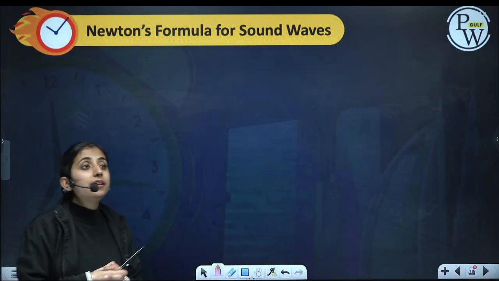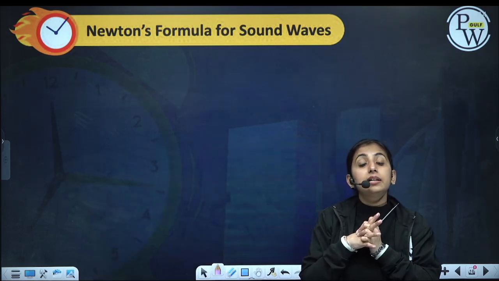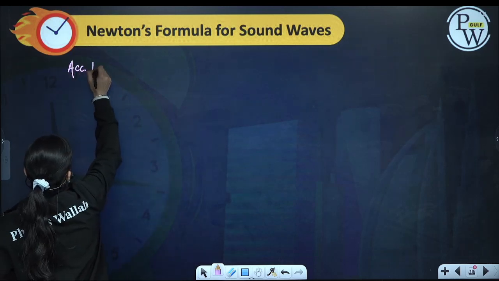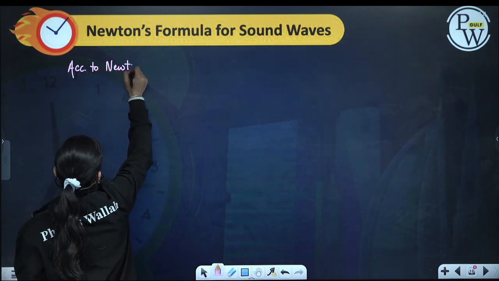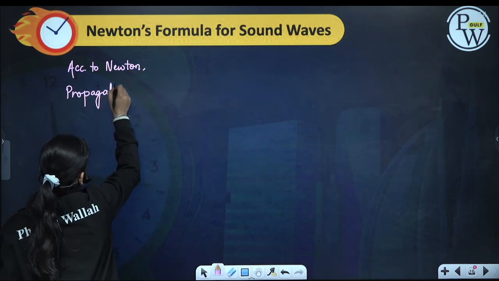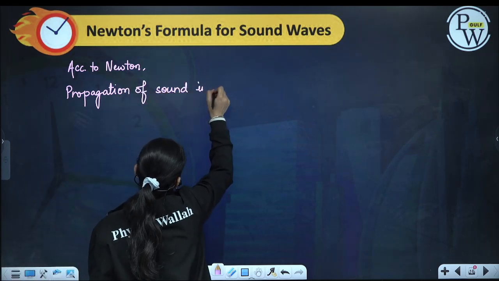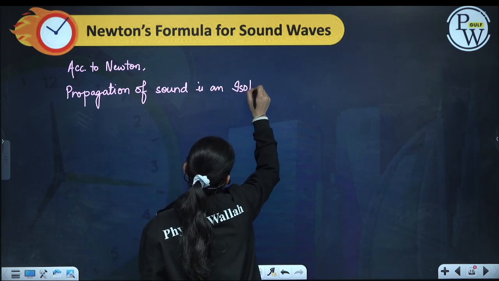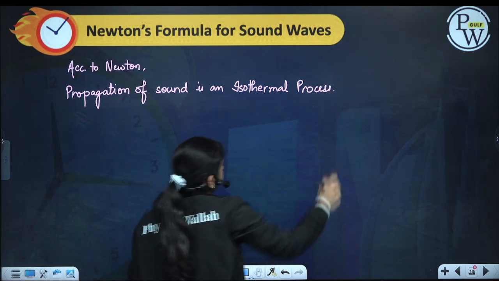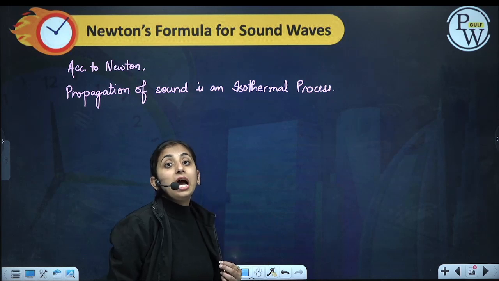When we were determining the speed of sound in air, Newton said that when sound propagates in air, it is an isothermal process.